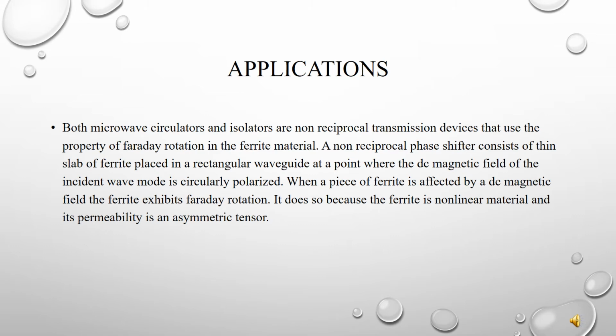Applications. Both microwave circulators and isolators are non-reciprocal transmission devices that use the property of Faraday rotation in ferrite material. A non-reciprocal phase shifter consists of a thin slab of ferrite placed in a rectangular waveguide at a point where the DC magnetic field of the incident wave mode is circularly polarized. When a piece of ferrite is affected by a DC magnetic field, the ferrite exhibits Faraday rotation. It does so because the ferrite is a nonlinear material and its permeability is an asymmetric tensor.